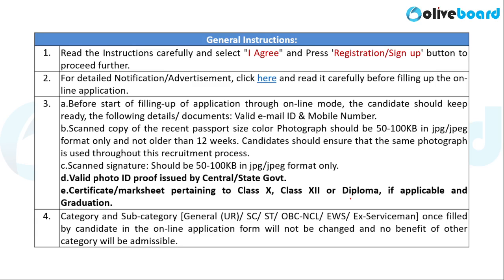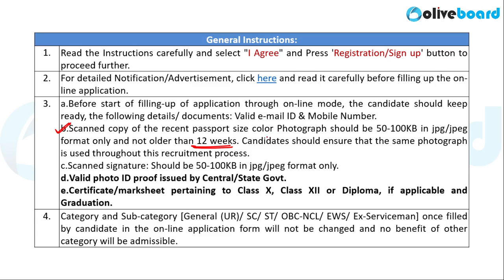Now, there are certain other details and instructions mentioned for you. Before you start filling up the form, you must have certain things handy with you. What are these things? Let us have a look at them. Well, you must have a scanned copy of your photograph. This photograph must be a colored photograph and it must be a recent photograph, that is, it should not be older than 12 weeks. Make sure that you stick to these guidelines.